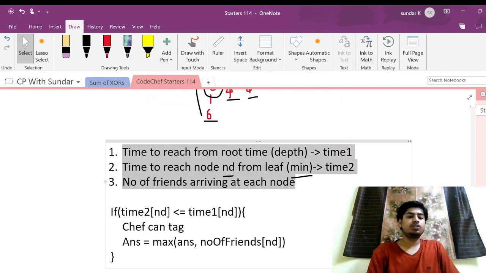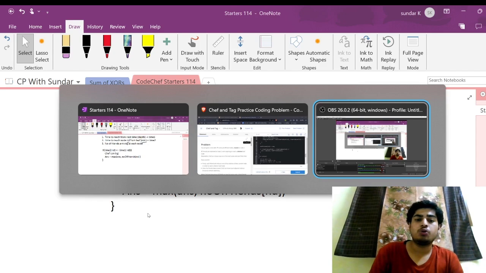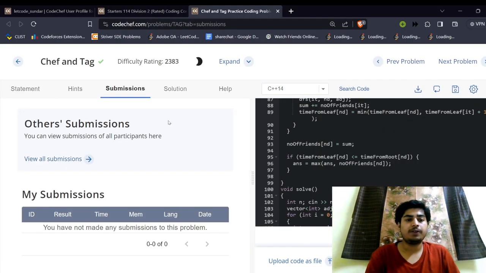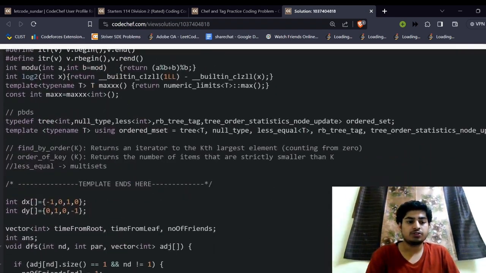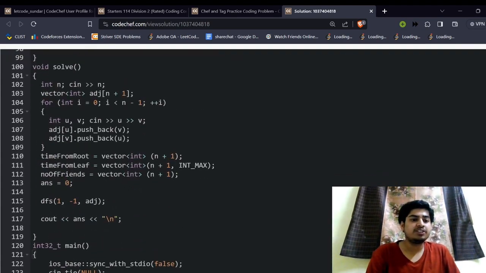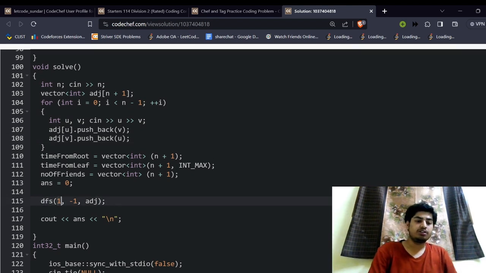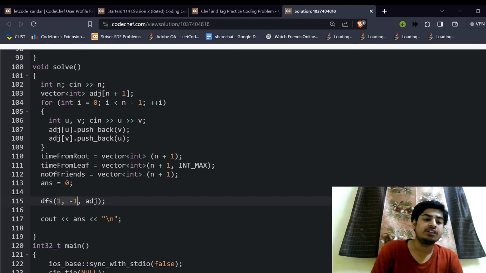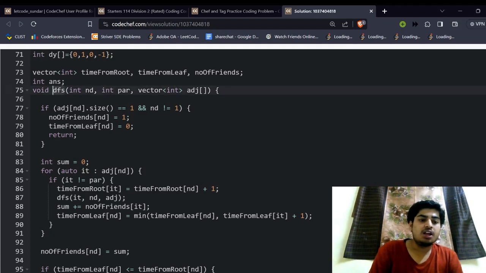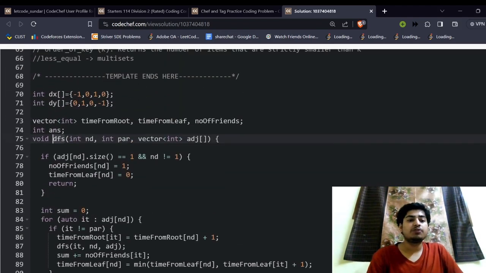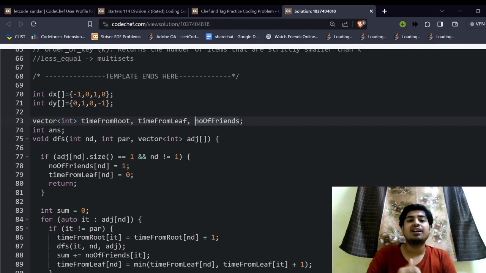So how to calculate these values? Basically, I'll be using depth first search to calculate this. Let me directly show my code so that you can easily understand this. At first, I'm constructing the adjacency list, and I'm invoking this DFS function. The first element is the root node, which is 1, and then its parent, let's say it's minus 1. Inside this DFS function, I calculate three things: the time from the root node, the minimum time from a leaf node, and the number of friends who are arriving at that particular node.